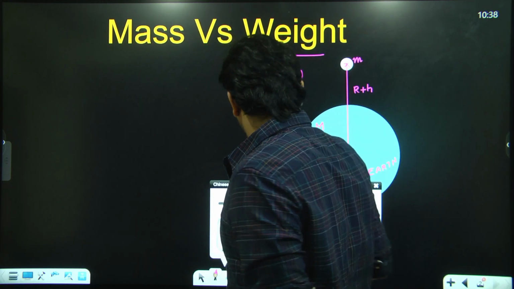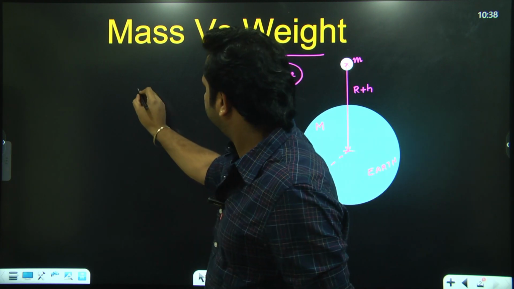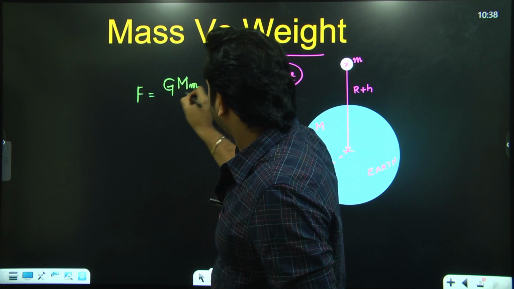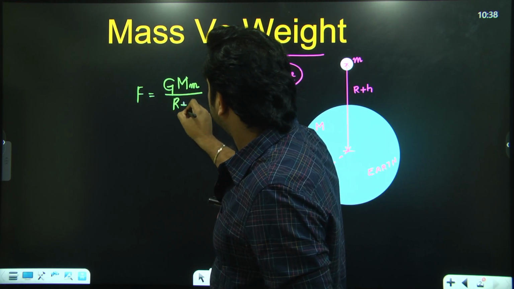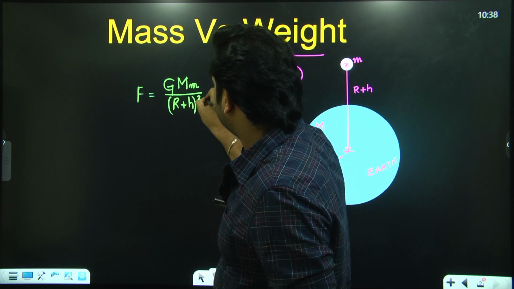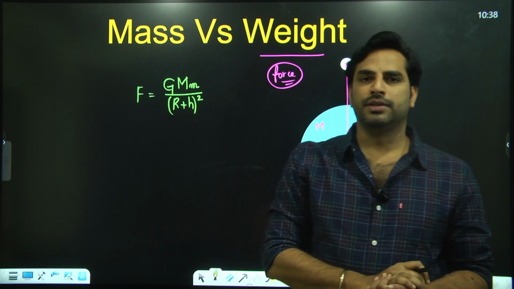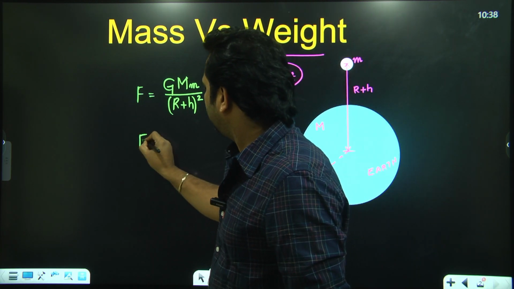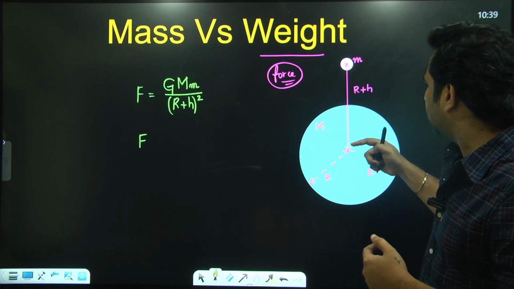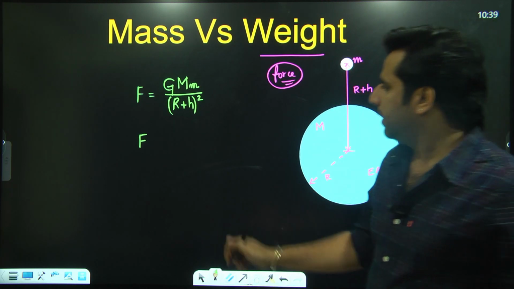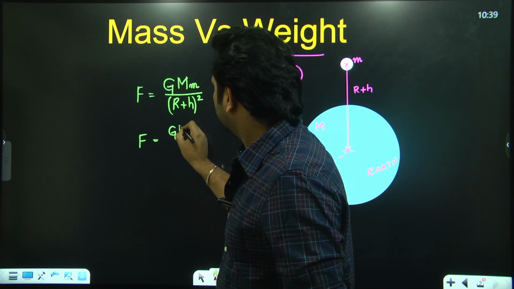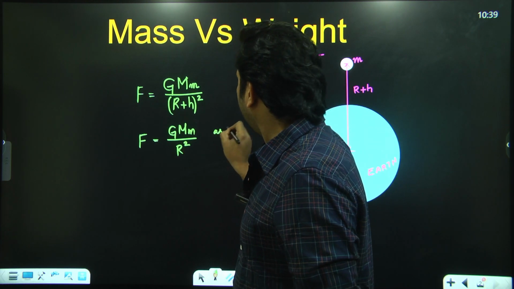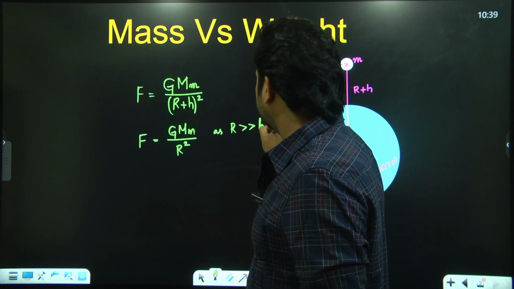Say F is equal to G, mass of the Earth, into mass of the body, by the distance between both of them, which is (R plus h) whole square. This is Newton's law of gravitation, G m1 m2 by r square. So the force experienced by a body, or the force applied by the Earth on any body, is G M m by R square approximately, as R is much greater than h.